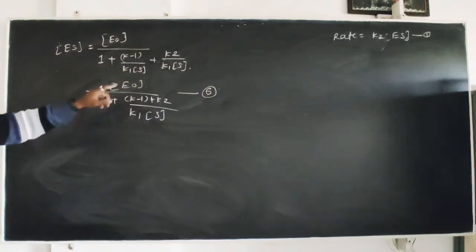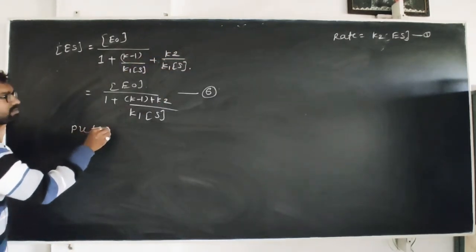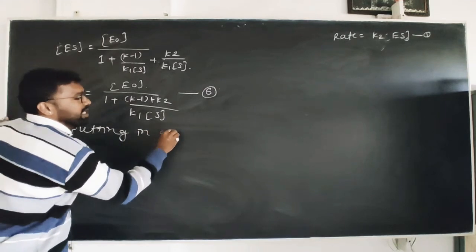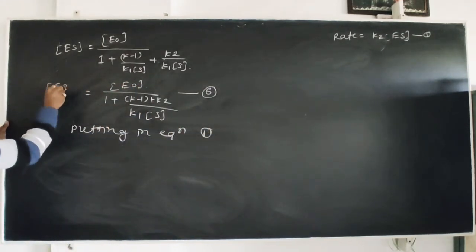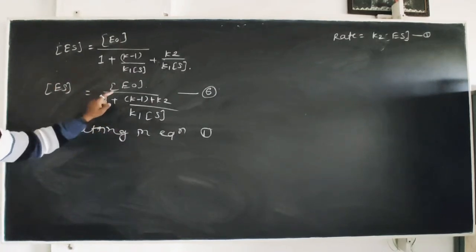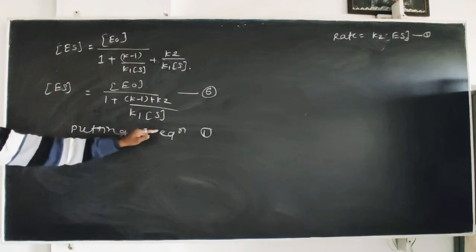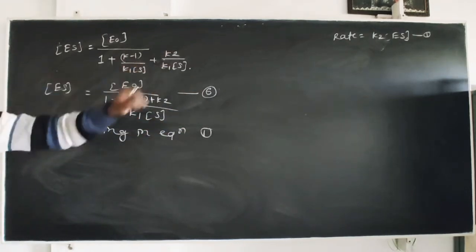Put this equation number 6 in equation number 1, because we get the value of ES. Putting this equation number 6 in equation number 1.